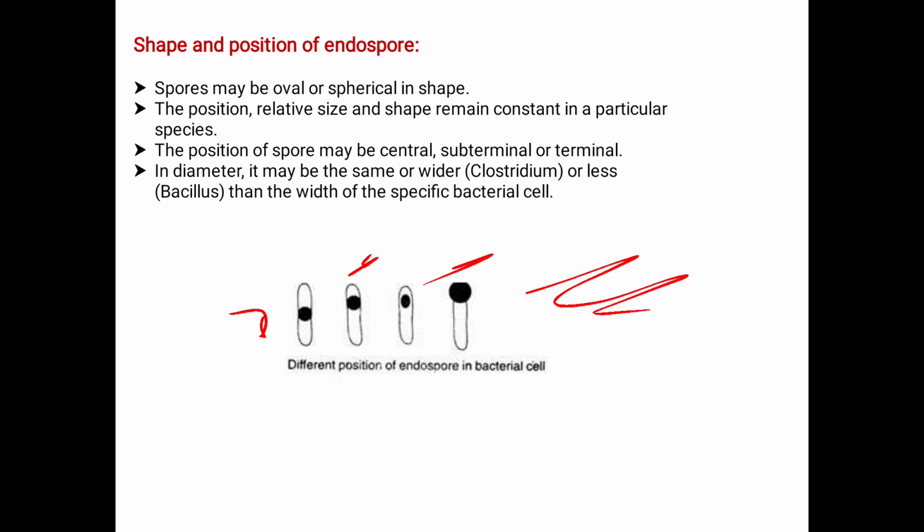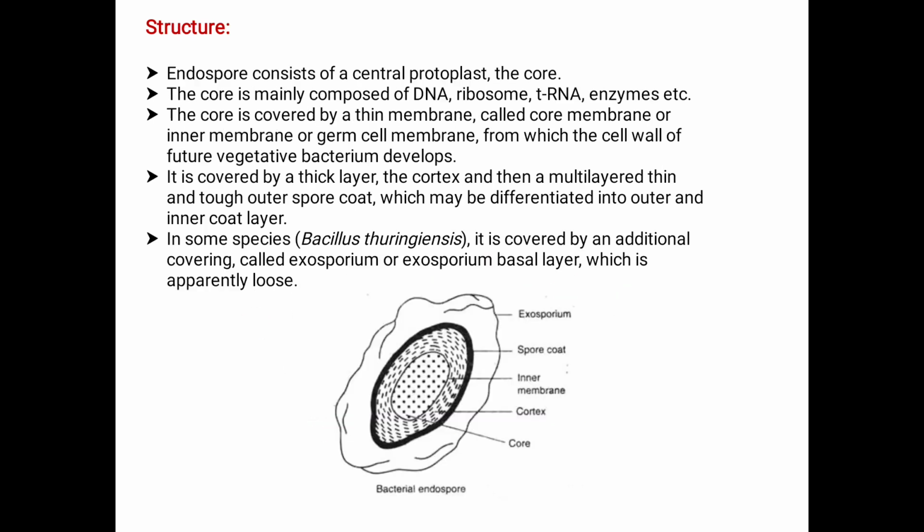In diameter, it may be the same or wider in the case of Clostridium, or less in the case of Bacillus, depending on the specific bacterium. This is regarding the different positions of the endospore in the bacterial cell.